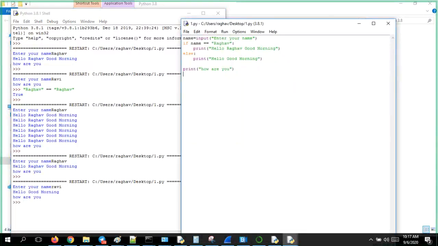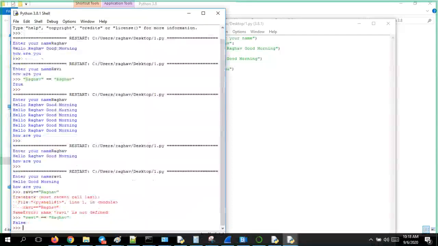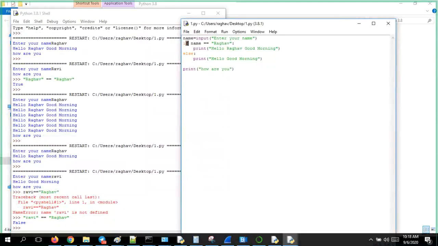See, first it checked from the first line: Ravi equal to Raghav. It checked like this and got false. False means it will exit this step and go to the next statement.